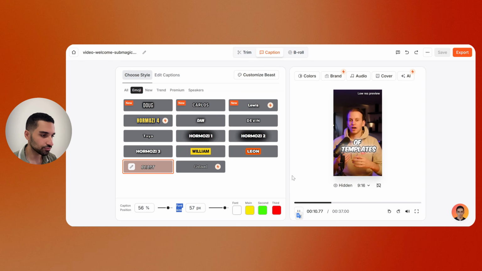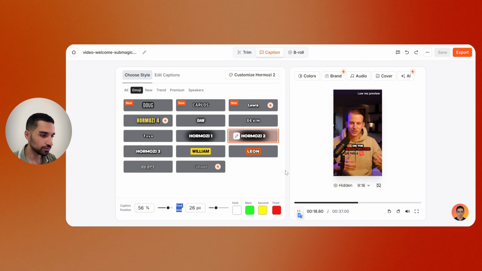What kind of style of templates you can use on your captions? Yeah, so go test it. Go on the section templates inside the captions. Just feel free to play around and see what matches your style, and you can choose whatever you want. So if I, for example, choose Hormozy 2, you can customize it as well.